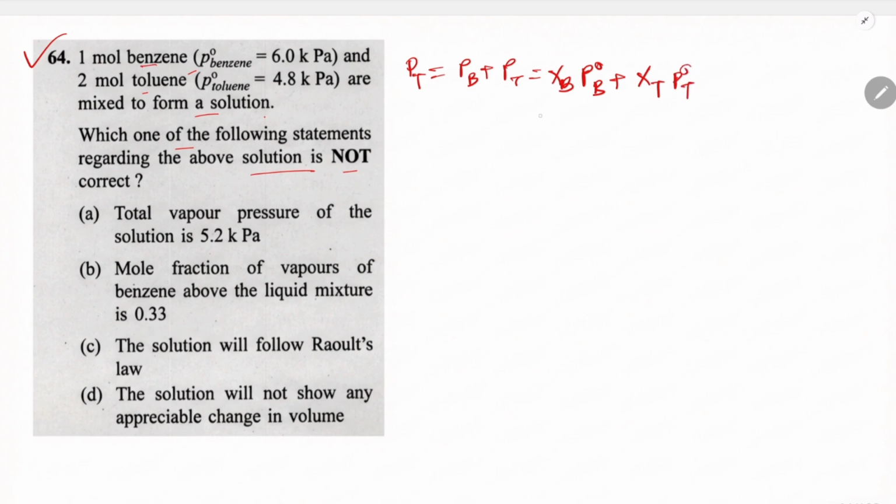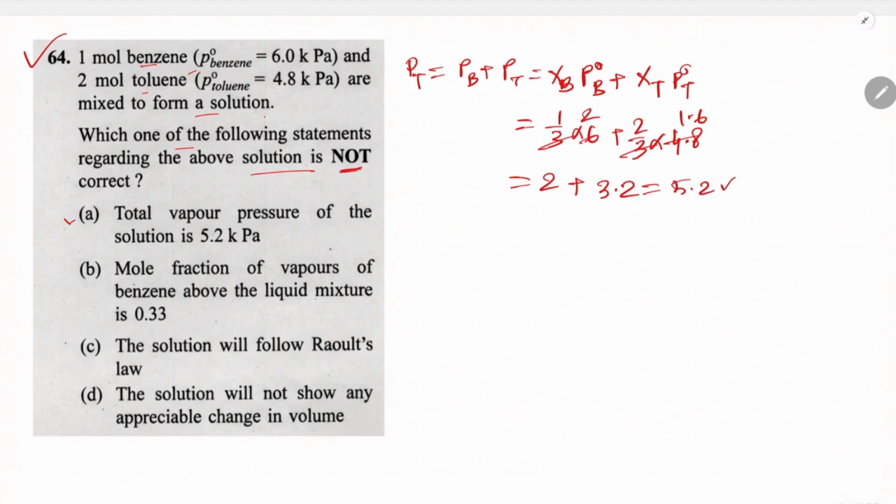Now the value will be: X of benzene is 1 by 3 into 6 plus 2 by 3 into 4.8, which is 2 plus 3.2, giving 5.2. This is correct. We have to determine the not correct option, but this is true.